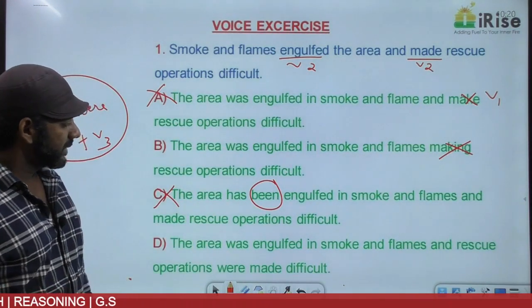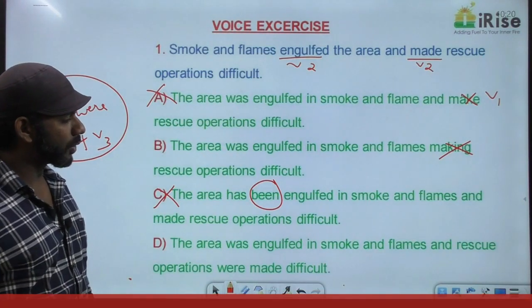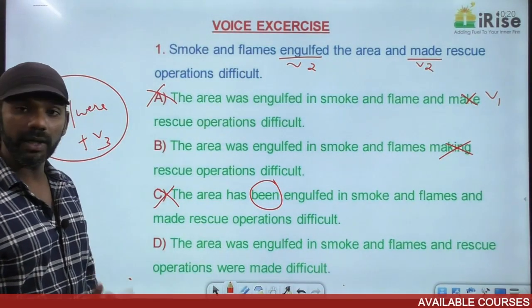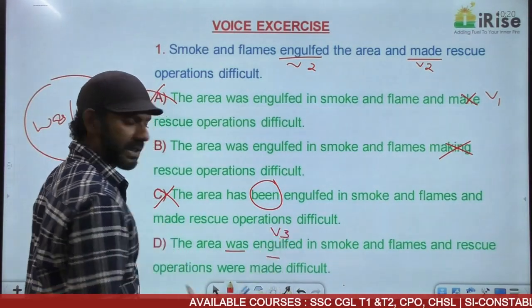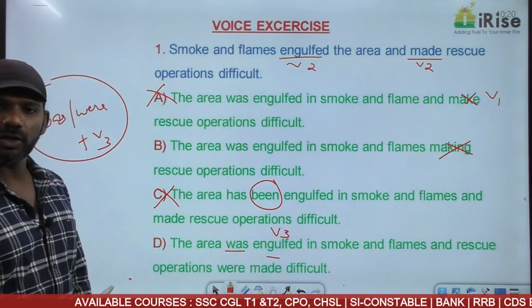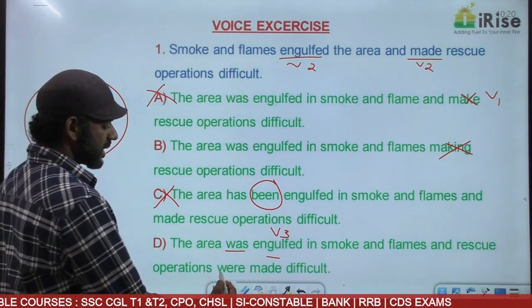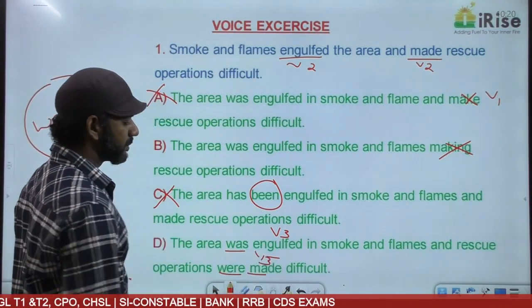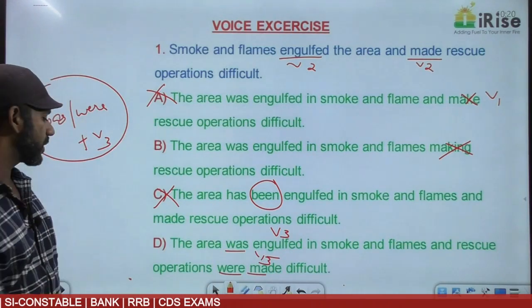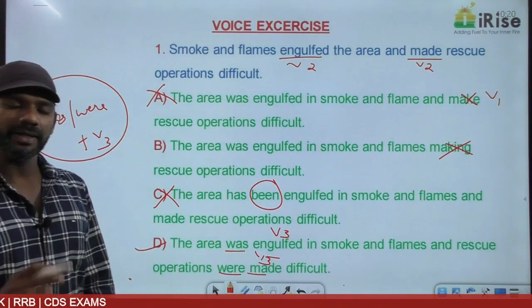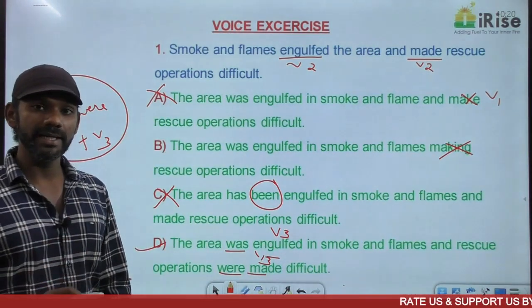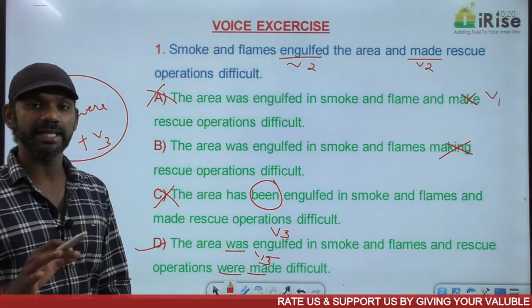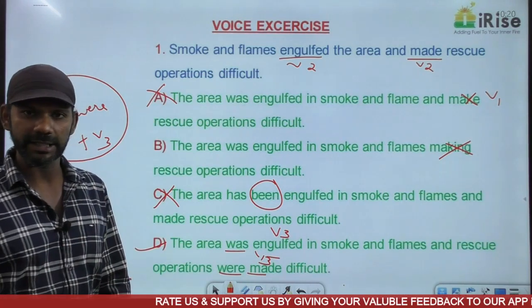Come to D. The area was engulfed in smoke and rescue operations were made difficult. Was engulfed is was plus V3, simple past. And rescue operations were made difficult. Were made is were plus V3, simple past. This is what we want. The answer is option D. We can save a lot of time while approaching questions on voice and speech, provided we know the structures of the categories of the three tenses by heart.